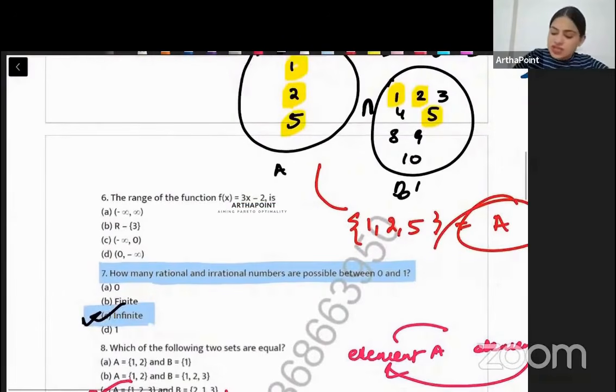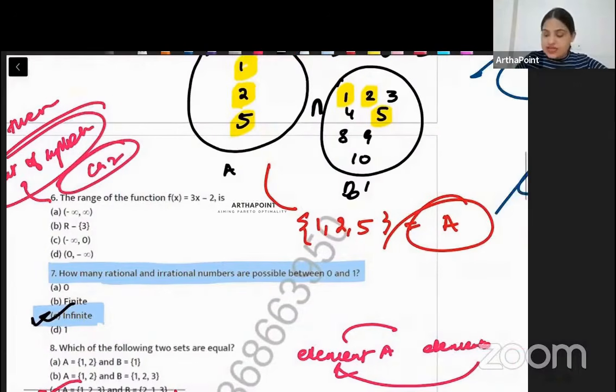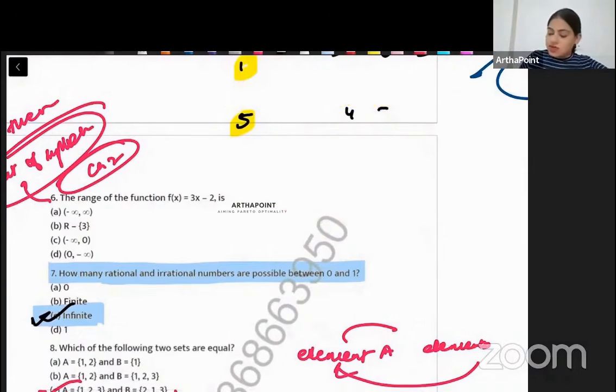At last, question number 6, beta, I will again say that this is out of syllabus for now. I have only covered set theory with you. ये actually chapter number 2 है. ये हम next Monday से start करेंगे. We will start this from the coming Monday. But for now, I will just try to solve this for you. But I will do this in class from next Monday onwards.